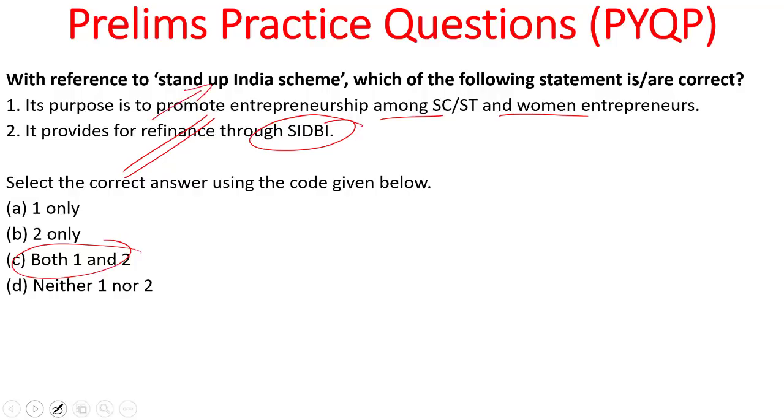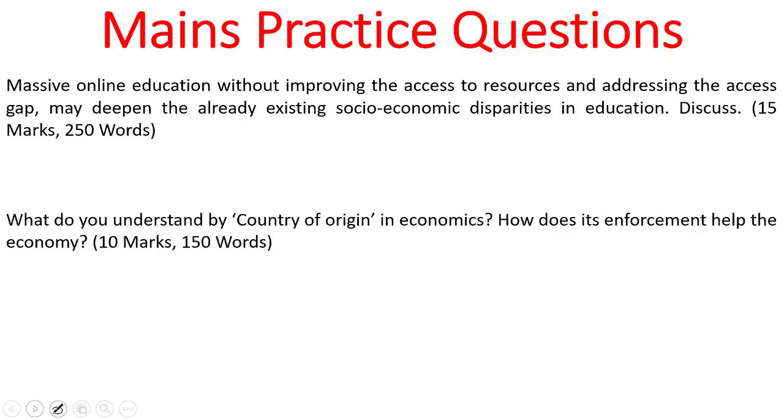Now let's look into the mains practice question. Massive online education without improving access to resources and addressing the access gap may deepen the already existing socio-economic disparities in education. Discuss. What do you understand by country of origin in economics? How does its enforcement help the economy?